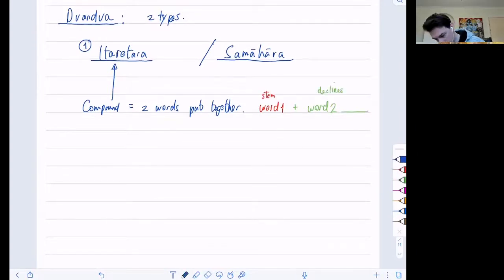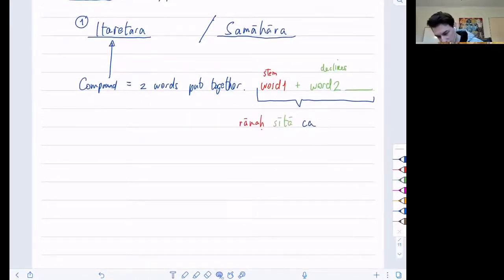For example, how do we say without a compound, Rama and Sita? Ramaha Sita cha. So obviously Sita will decline because we just said that word two declines, and word one is stem. Therefore, we take out the visarga and we just say Rama because Rama is just a stem, right?